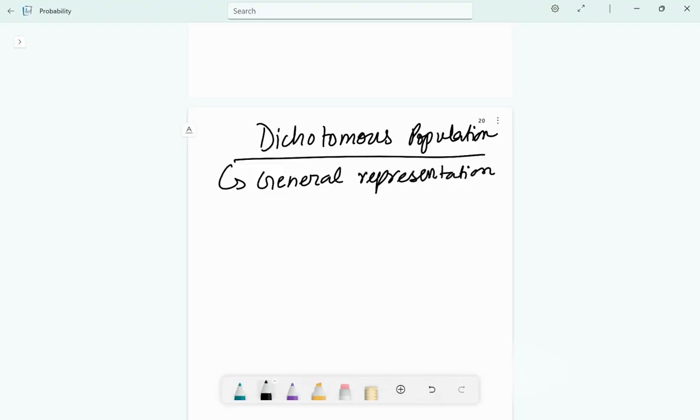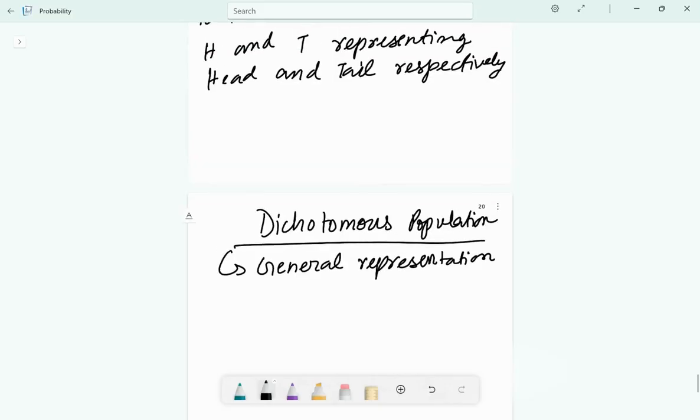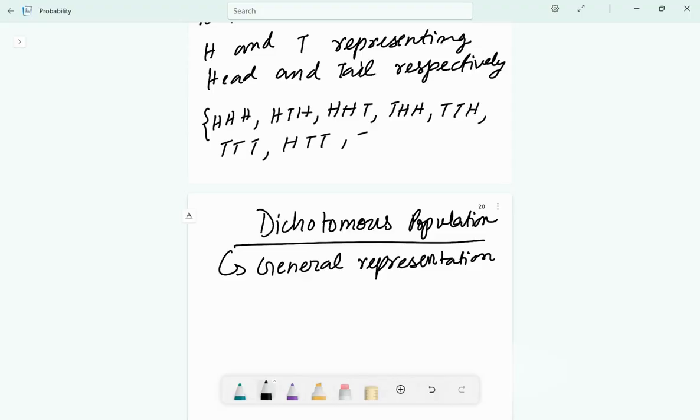Now see, for most of us, we remember the outcome for tossing a coin thrice. I'm writing it here in short: HHH, HTH, HHT, THH, TTH, TTT, and what? HTT and THT. These are the outcomes. Now, we will see in this example.